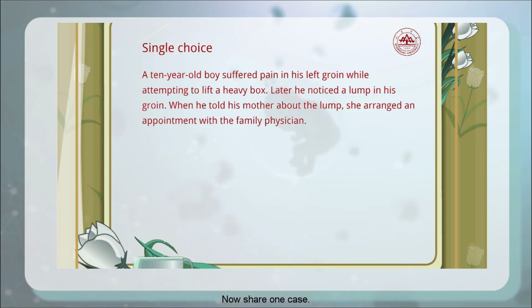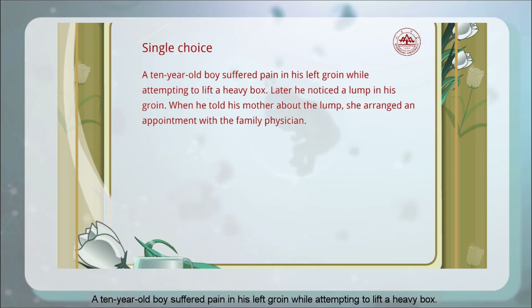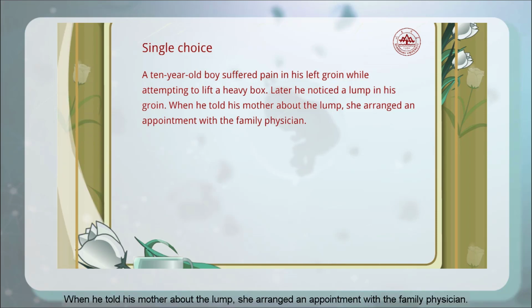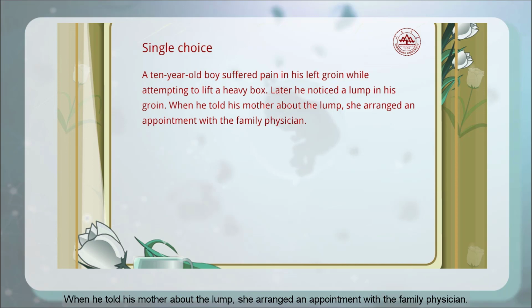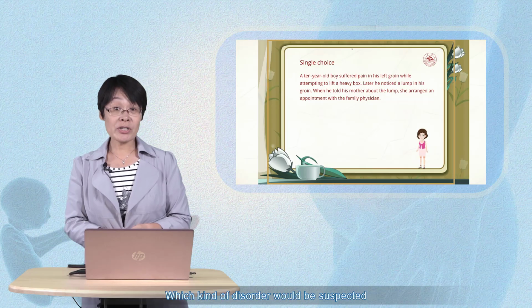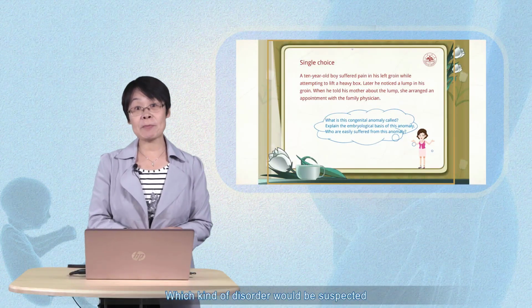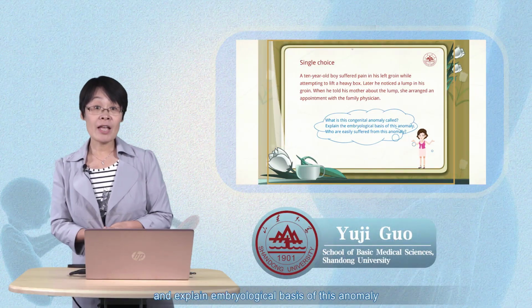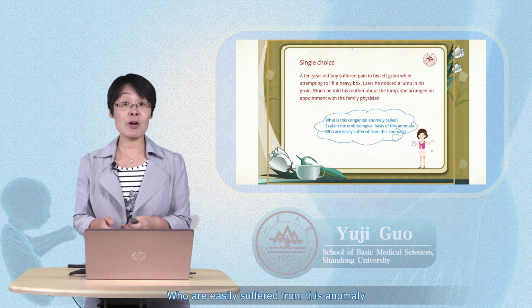Now, let's share one case. A 10-year-old boy suffered pain in his left groin while attempting to lift a heavy box. Later, he noticed a lump in his groin. When he told his mother about the lump, she arranged an appointment with the family physician. What is this congenital anomaly called? Explain the embryological basis of this anomaly, and who easily suffers from this anomaly.